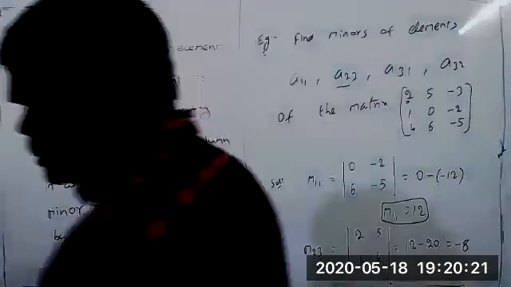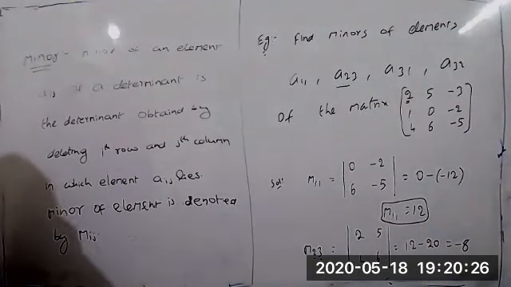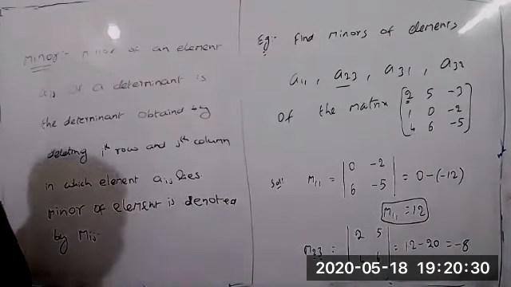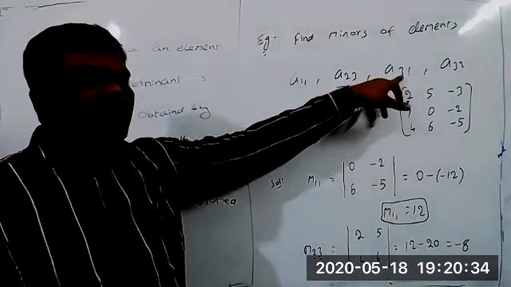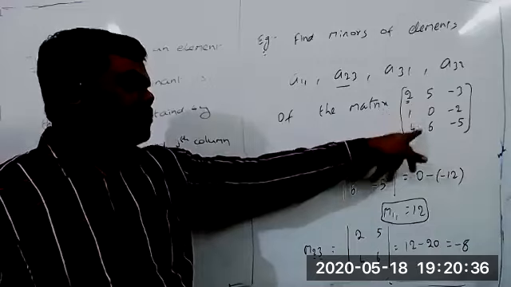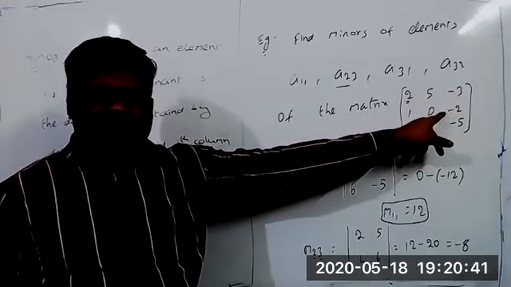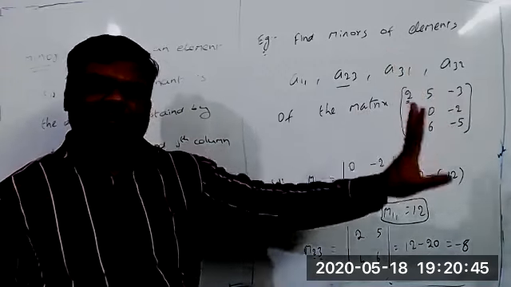Let's find the remaining two also. Now A31: we eliminate the third row, first column. The remaining four elements: 5 into minus 2 equals minus 10, minus 0, so the answer is minus 10.